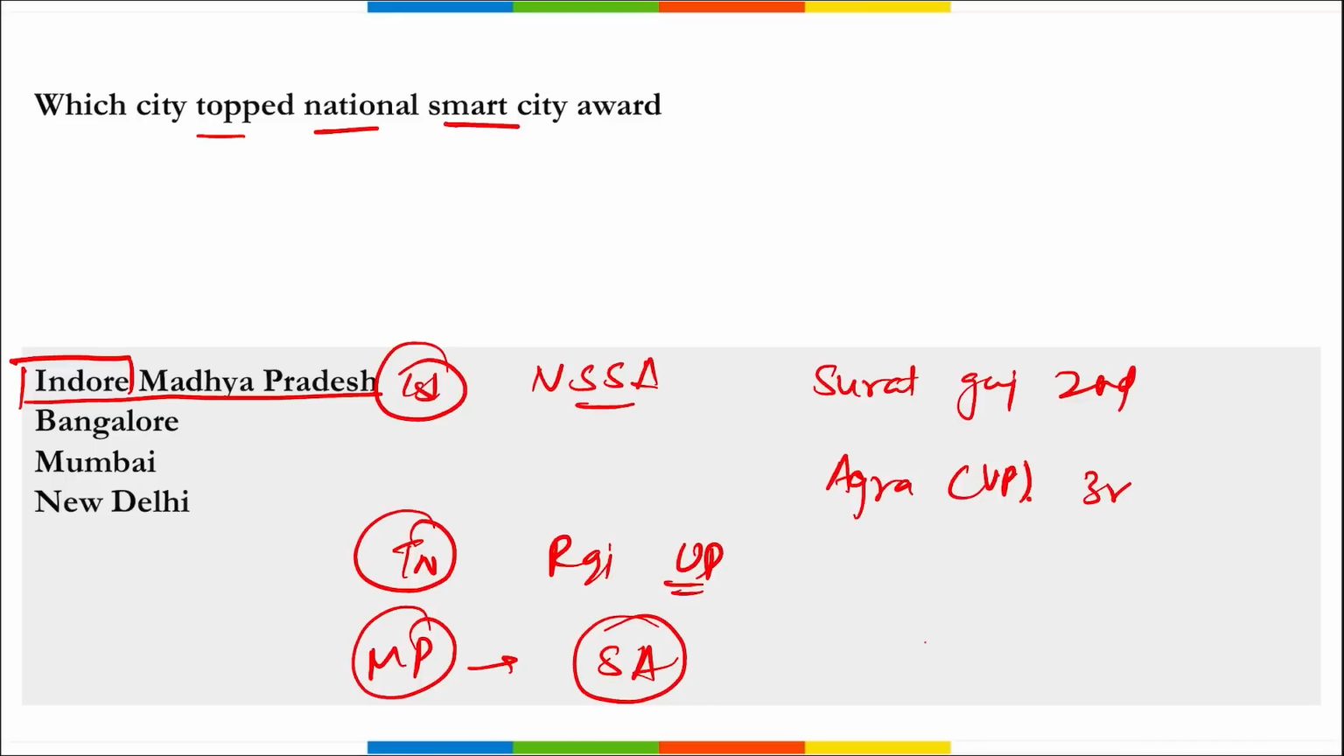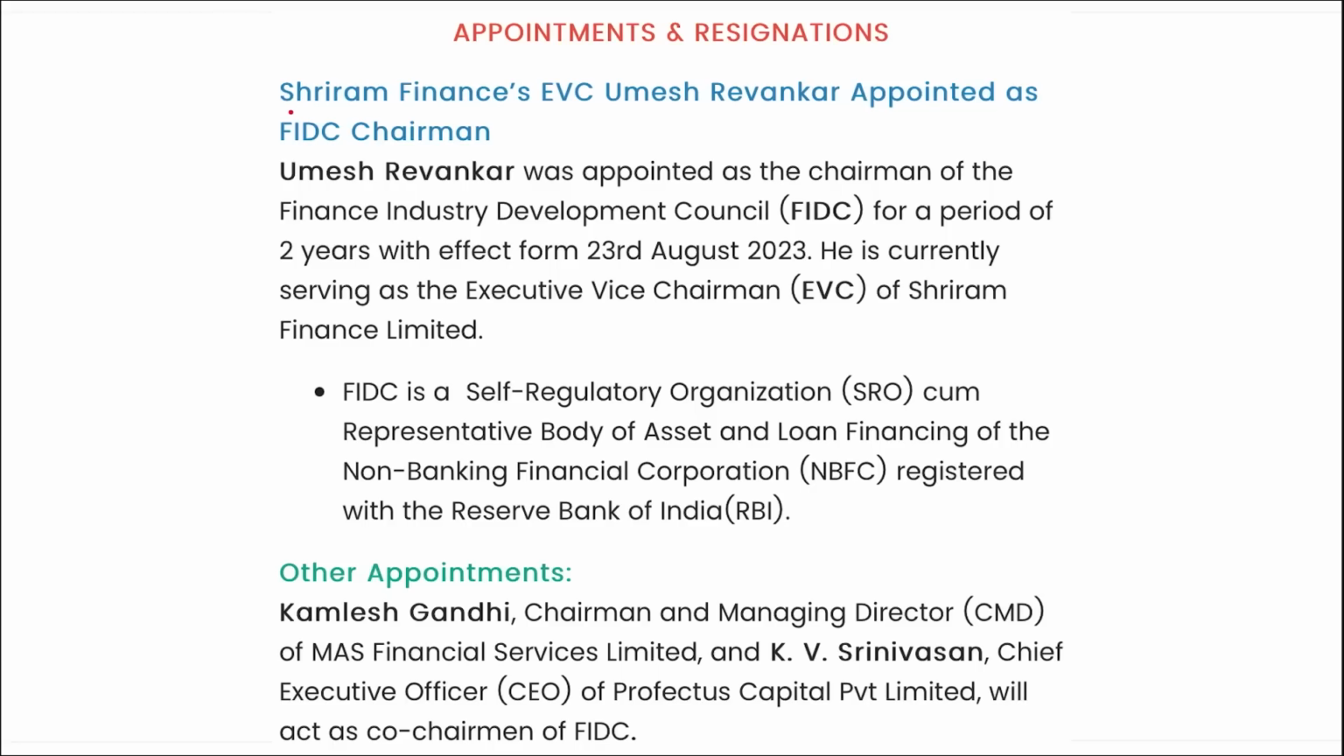Then also remember, if we talk about the best union territory, it was topped by Chandigarh. Correct. Next is Shriram Finance EVC Umesh Revankar has been appointed as the FIDC chairperson.